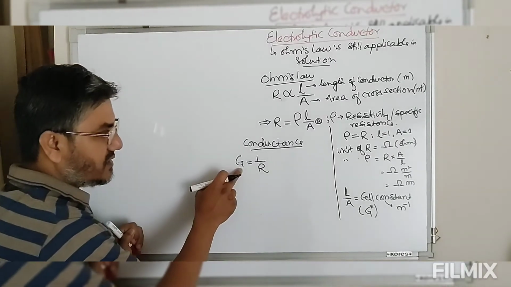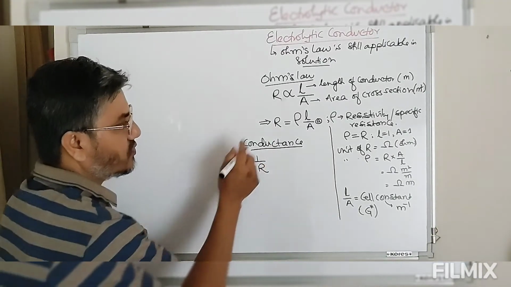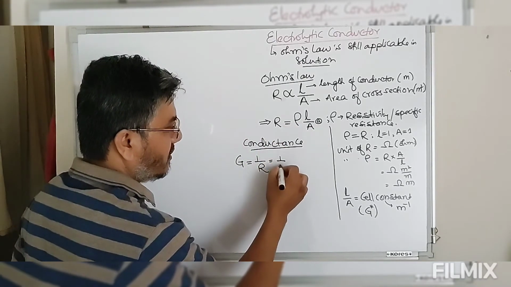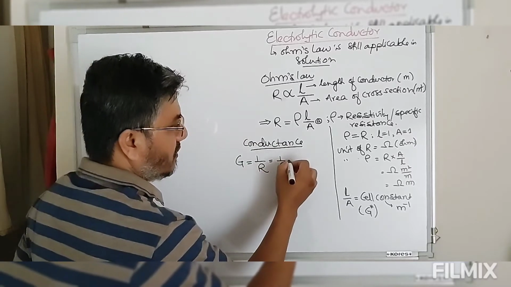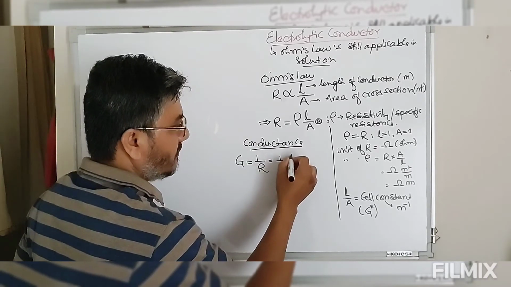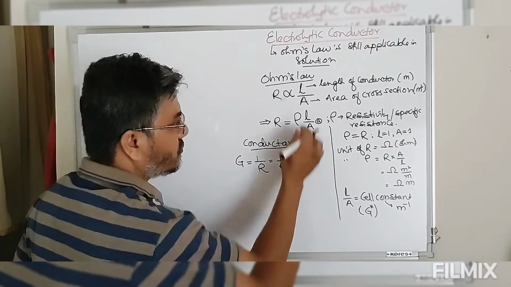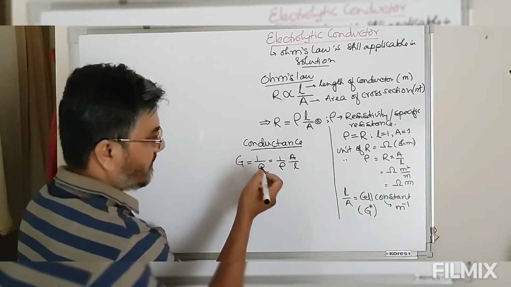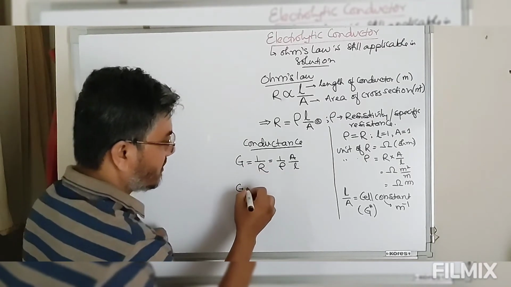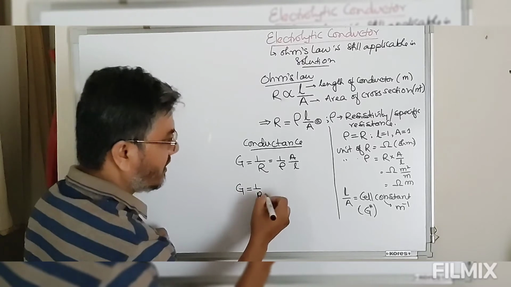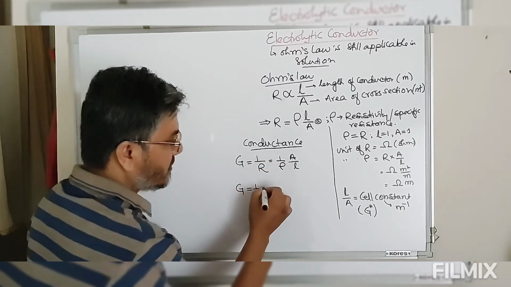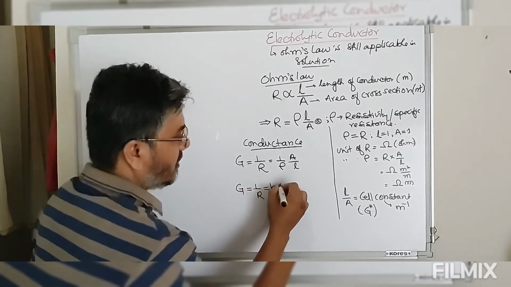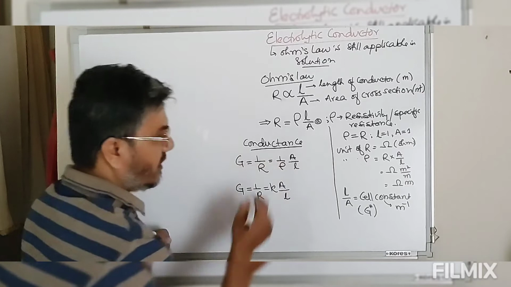So conductance G is equal to 1 by R. Therefore, from equation A, this will be equal to 1 by rho into A by L, because 1 by L by A is A by L. So G, which is equal to 1 by R, is equal to 1 by rho, which is defined by another term known as kappa, into A by L.